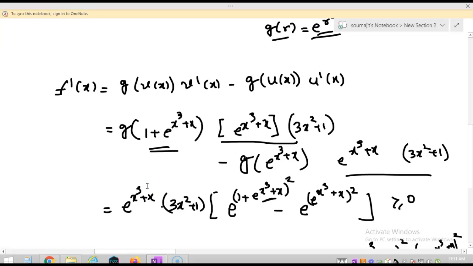I am repeating this again. You can see this quantity is always less than or equal to this quantity, as there is a 1 plus. And e to the power x is an increasing function, so this quantity is bigger than this quantity, so this is always greater than or equal to 0. As x square is positive, and e to the power something is always positive, so it is greater than or equal to 0.